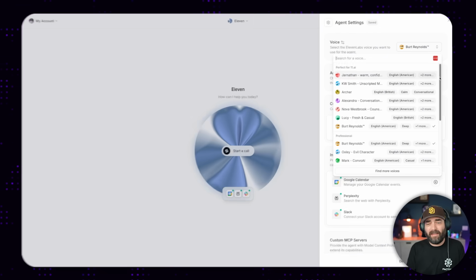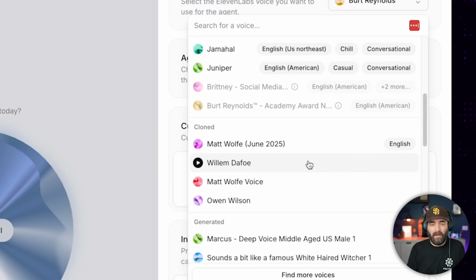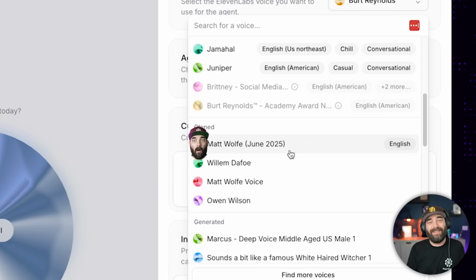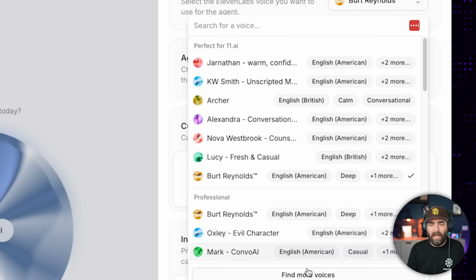And when it comes to voices, we've got a nice variety of voices that you can choose from. And I even trained my own voice into ElevenLabs, so I could have myself talking to me if I wanted to. But you know what? I'm gonna go ahead and use Burt Reynolds. A little disappointed that it's not Gary Busey, but Burt will do.